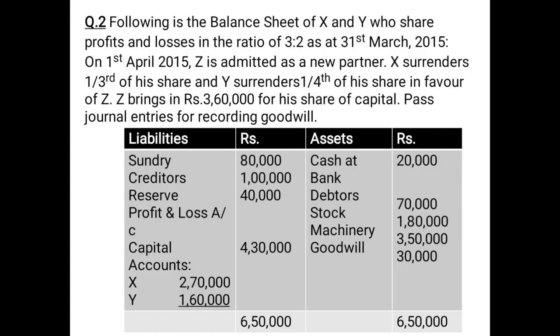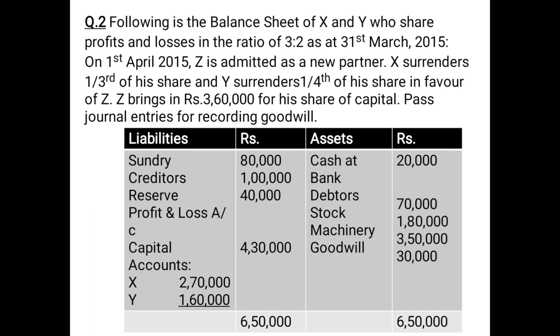Let us understand this with an example. Question number 2. Following is the balance sheet of X and Y who share profit and losses in the ratio of 3:2, as at 31st March 2015. On 1st April 2015, Z is admitted as a new partner. X surrenders 1/3 of his share and Y surrenders 1/4 of his share in favor of Z. Z brings in rupees 3,60,000 for his share of capital. Pass journal entries for recording goodwill.